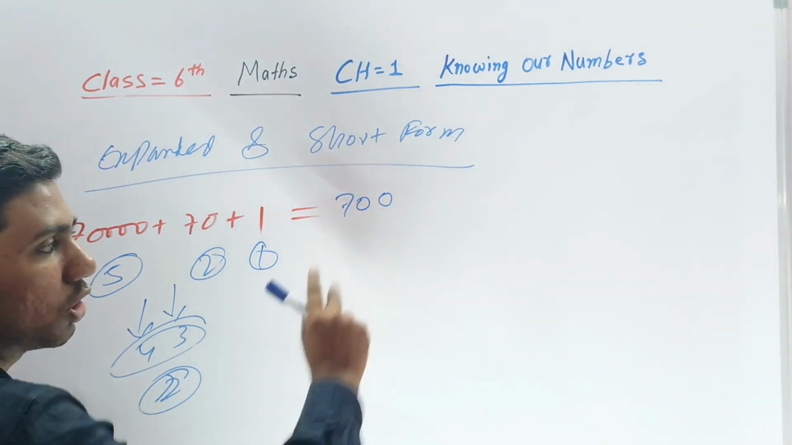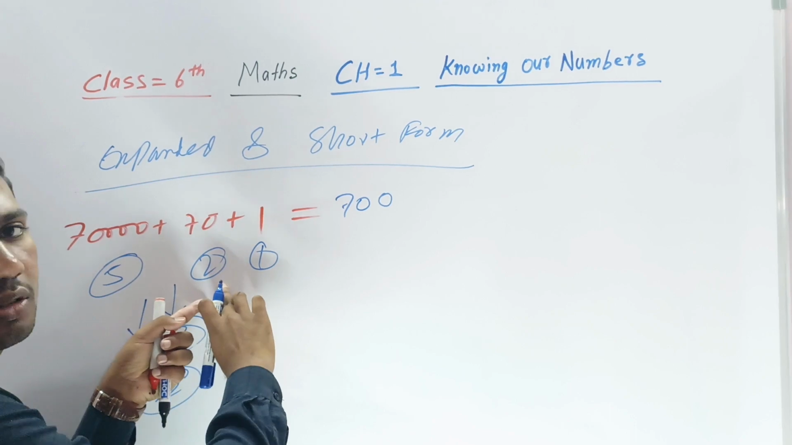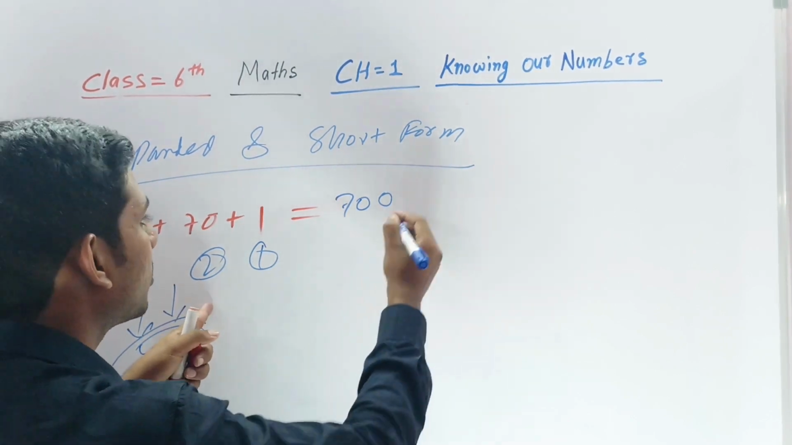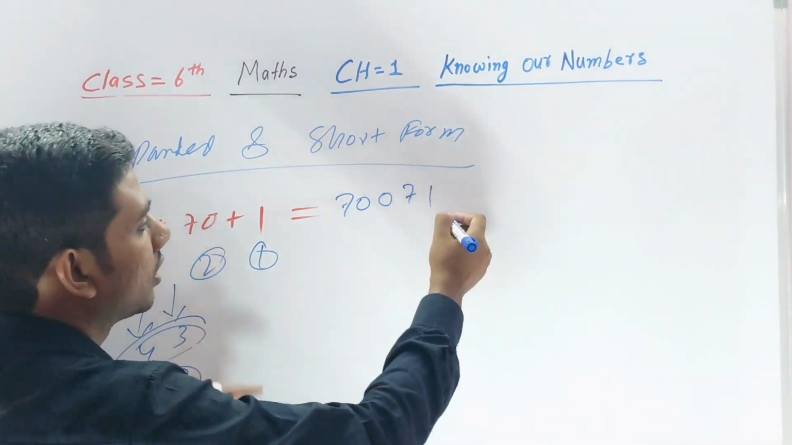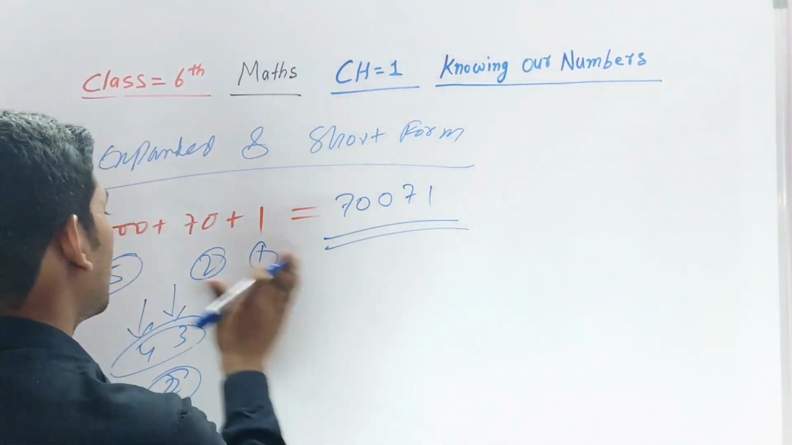So I just write 2 zeros. Then after that the 2 digit is already given, so you have to write 7. Then after that the 1 digit is 1. So this is the short form of that number.